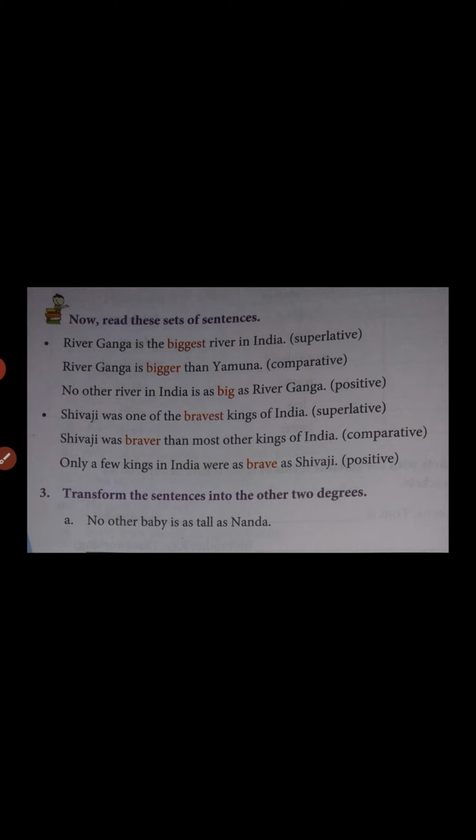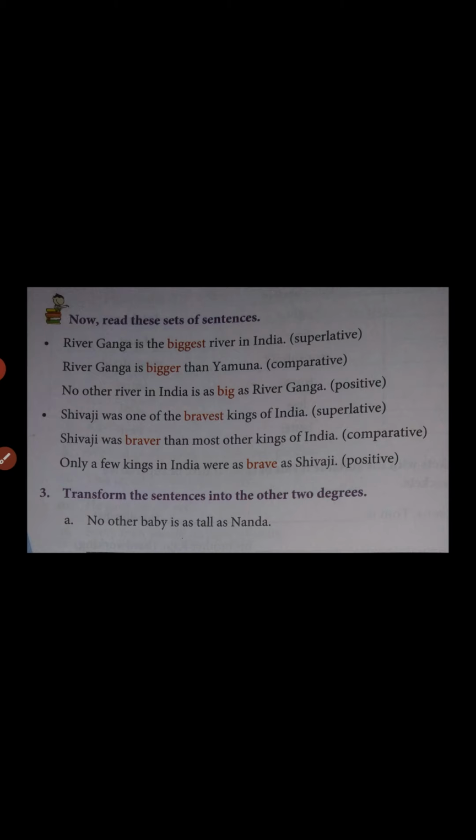But in this case we have to add more before the adjective, then it becomes the comparative degree adjective. And in the same way, if I add most before comfortable, then it becomes the superlative degree form. It means if the given sentence is in superlative form, then we can change it to the rest of the degrees, that is positive and comparative degree.